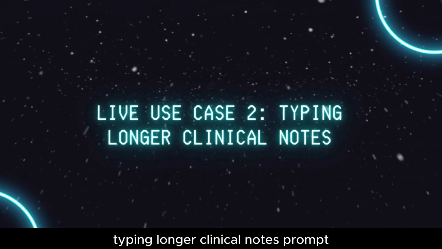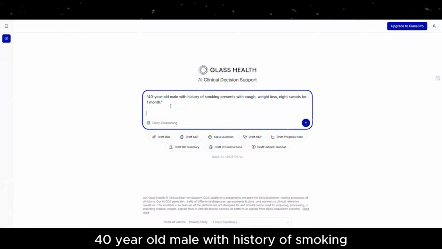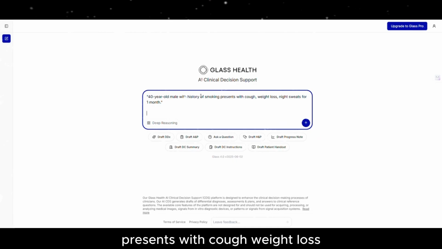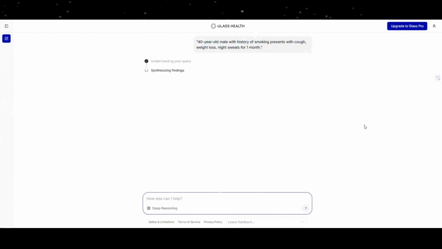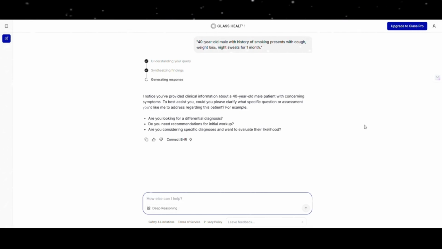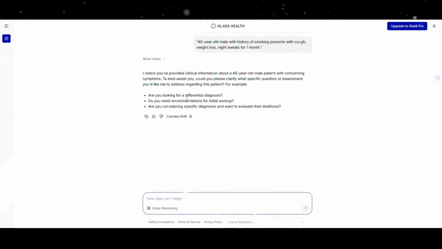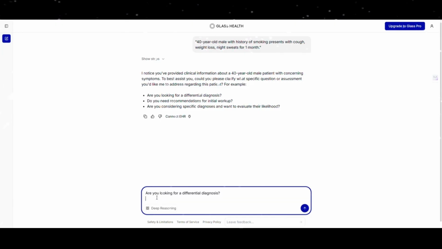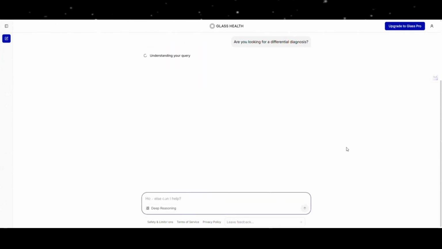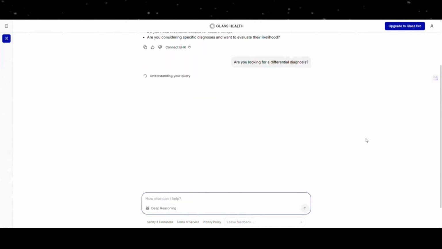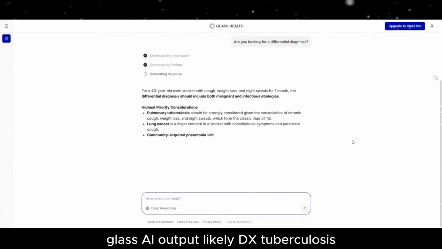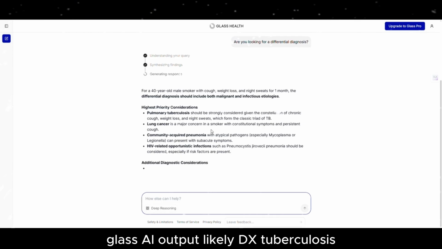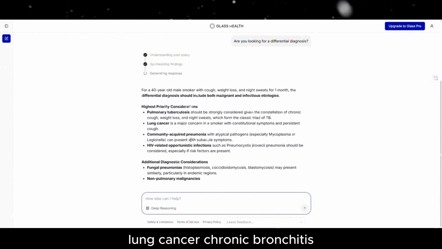Case 2. Typing longer clinical notes. Prompt: 40-year-old male with history of smoking presents with cough, weight loss, night sweats for 1 month. Glass AI output: likely diagnosis, tuberculosis, lung cancer, chronic bronchitis.